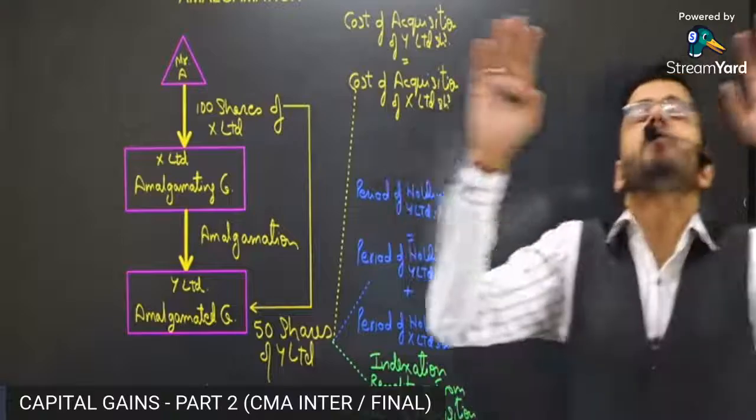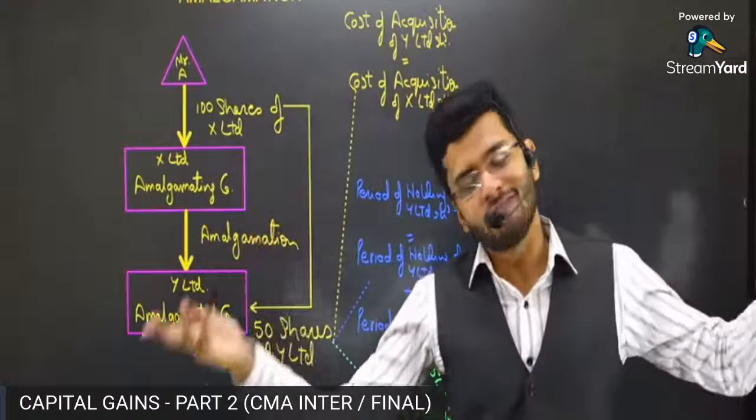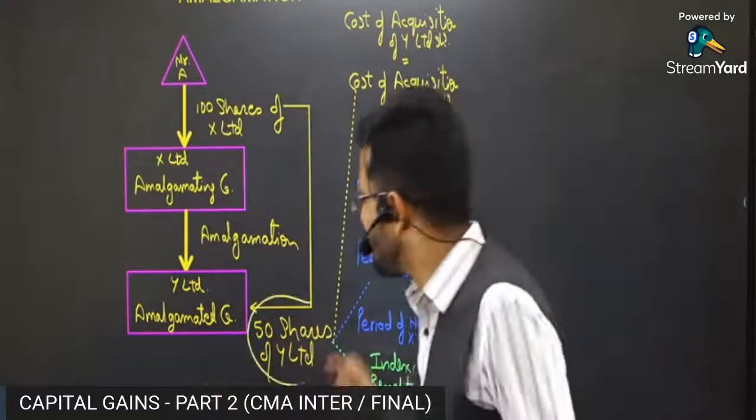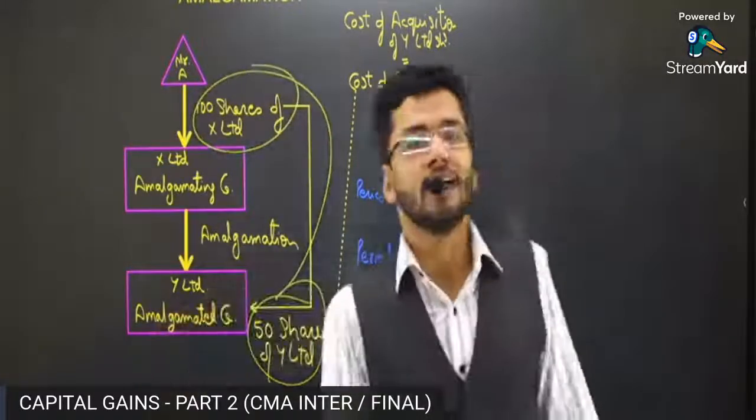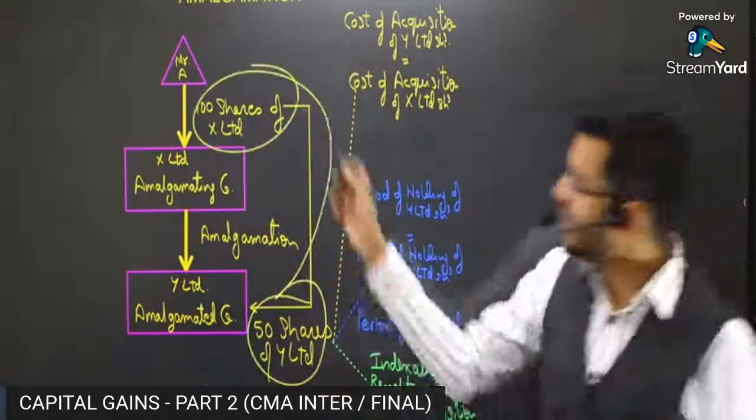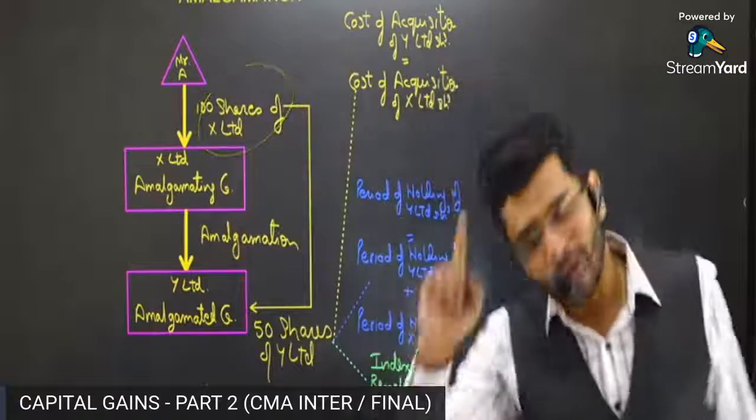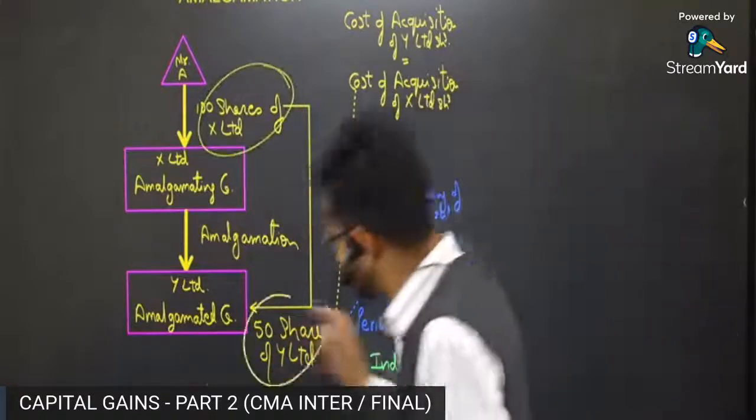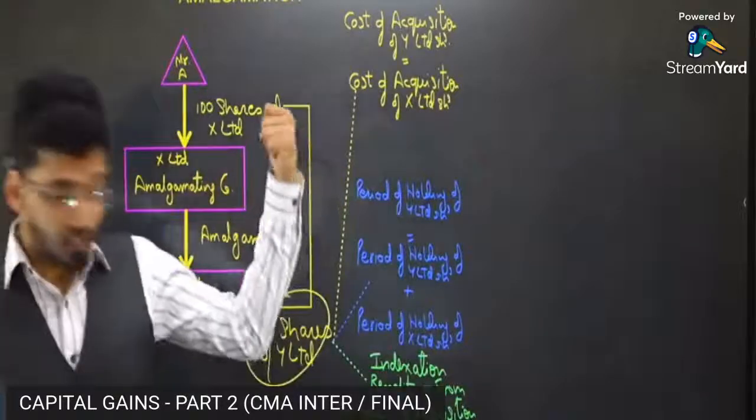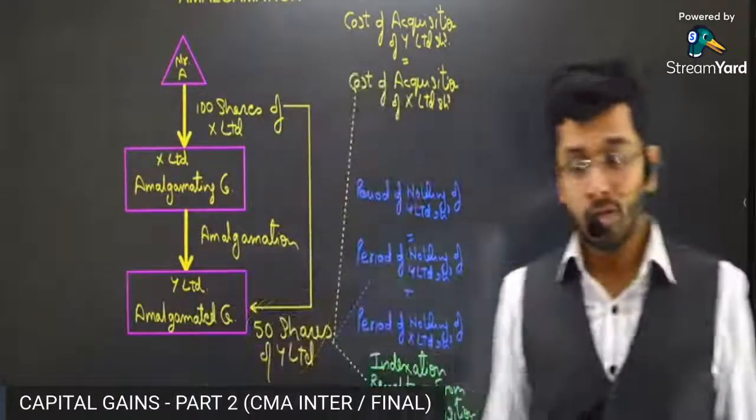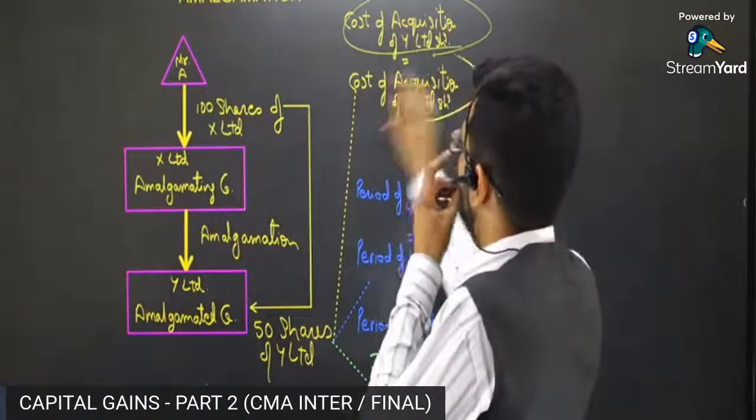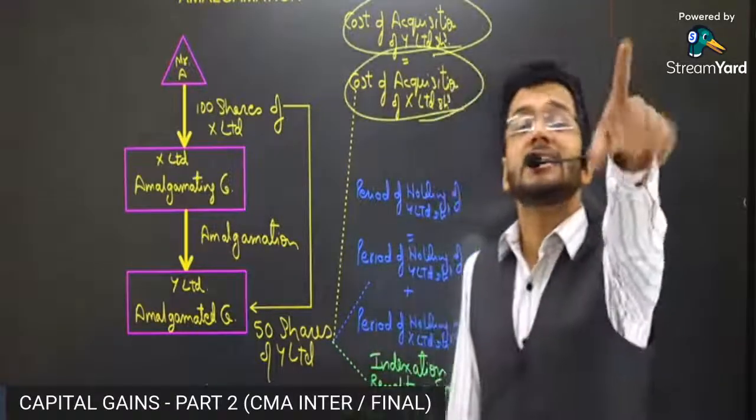Now the biggest problem is what will be the cost of acquisition, because Mr. A has got the shares of Y Limited free of cost in exchange of X Limited shares. So now the question is, what will be the cost of acquisition of 50 shares of Y Limited? That is the big question, and that is where this section comes into play. So this section says that the cost of acquisition of Y Limited shares will be equal to the cost of acquisition of X Limited shares.